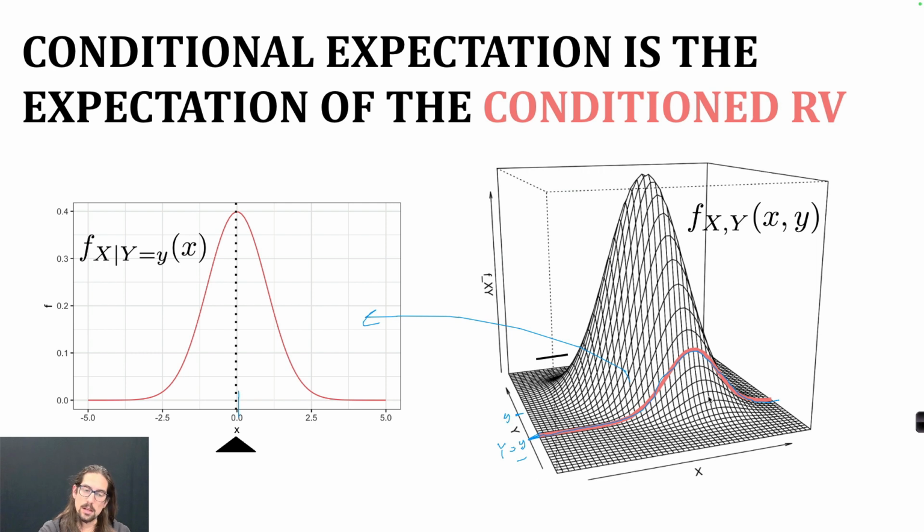And so every time I fix y, I get a number out, and that number is this mean. So for every value of y, I have a number, which is the conditional expectation of x given y. And I can plot those things. As I move y, what's the conditional expectation? That's what I'm going to show you here.